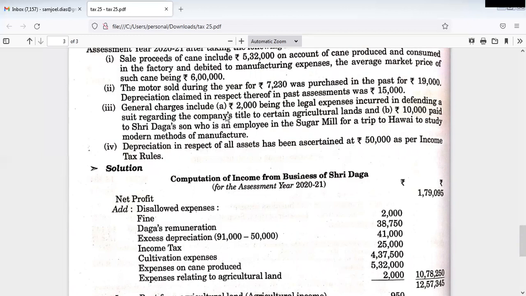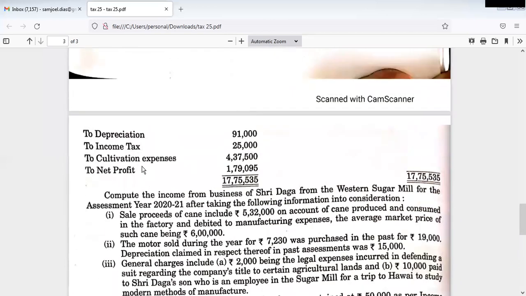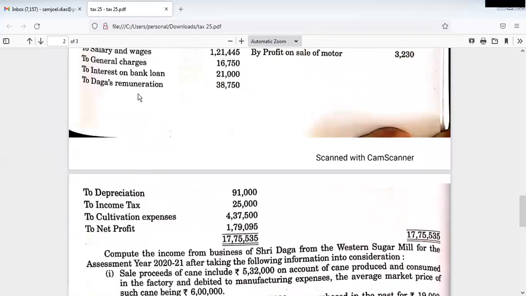Okay. Now here general charges 2,000, legal expenses they have to be added. Okay. So already they have debited here legal charges, that is disallowed, that must be added back in the general charges. Okay. Interest on bank loan, nothing is given in the additional information, so we are assuming the business loan was taken for the business purpose.